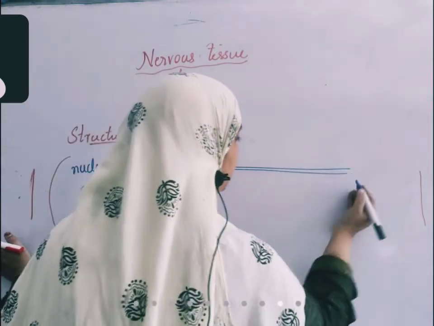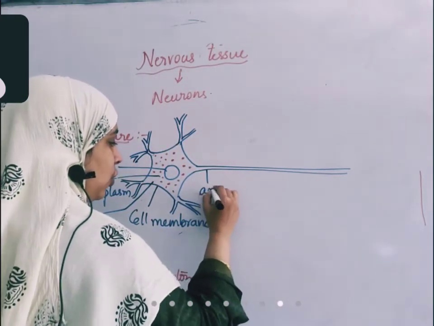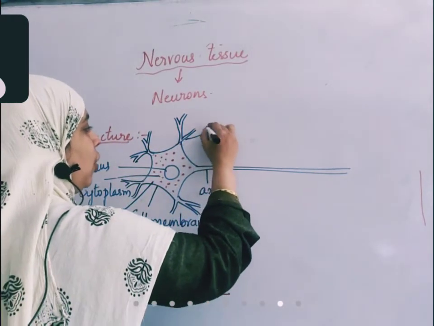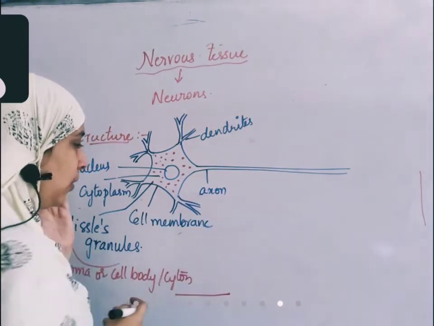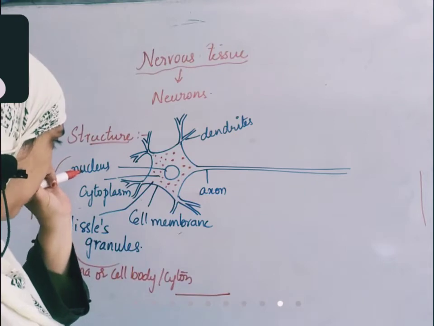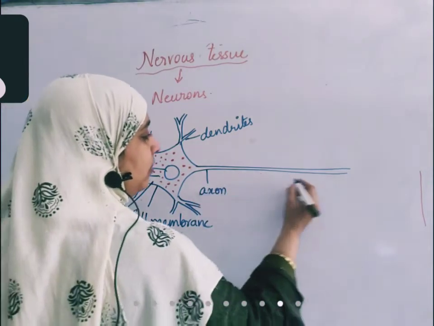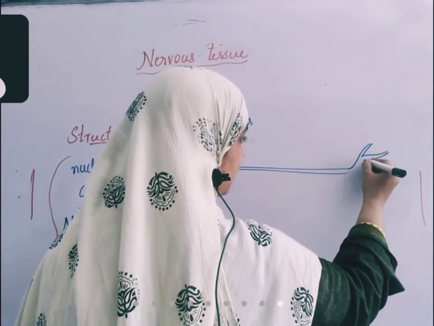The longest projection that comes out of the cell body is called the axon. The smaller projections that come out of the cell body are called dendrites. The ending of the axon is also branched like this.